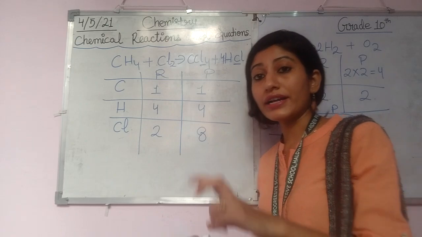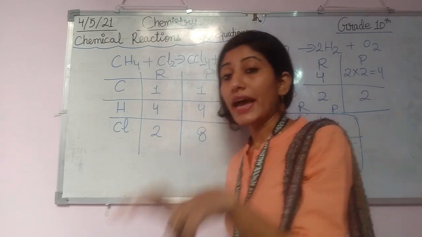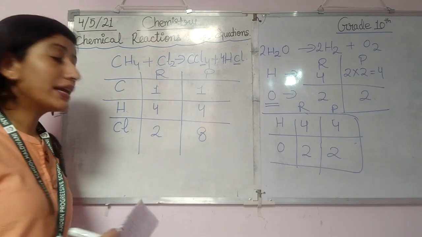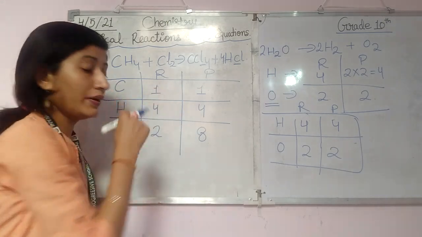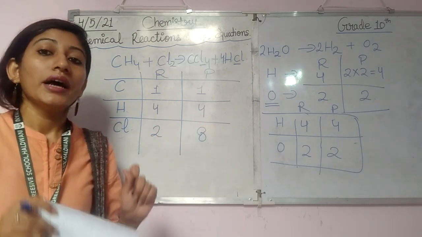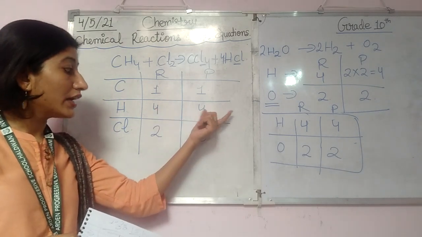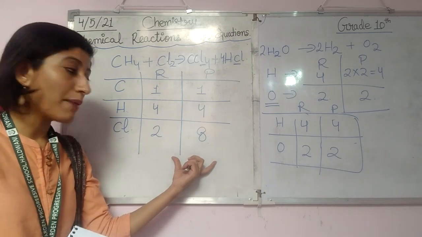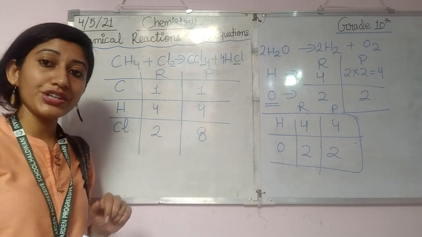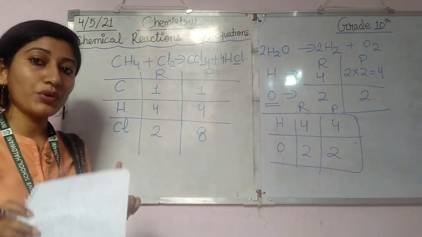We have to find something suitable. Because those are already balanced, we must not make any changes there. If we change them, of course this will be balanced, but the balancing will change there again. So we have to keep all these things in mind.